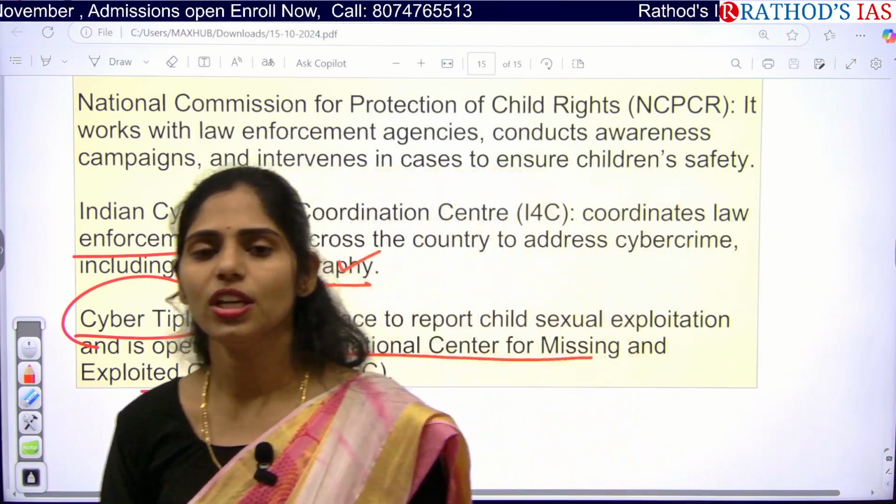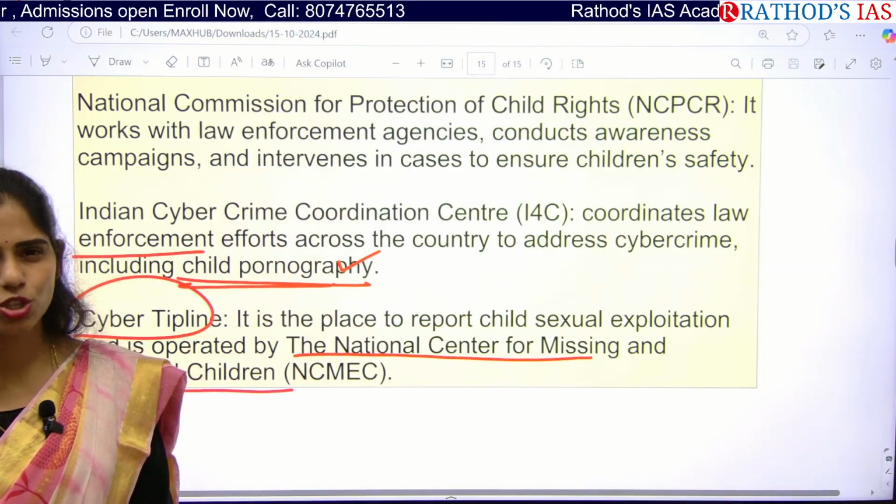Clear? So these are the important topics that appeared in today's Hindu newspaper. So by this I'm concluding.